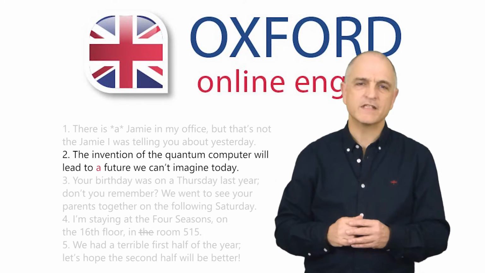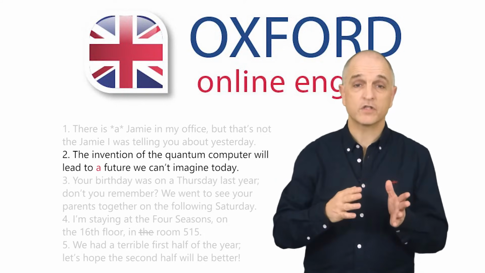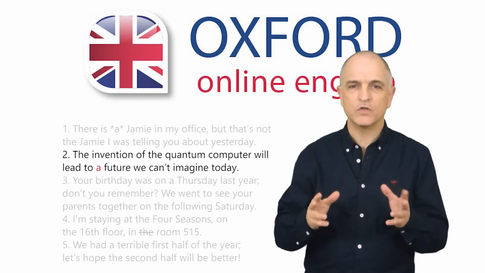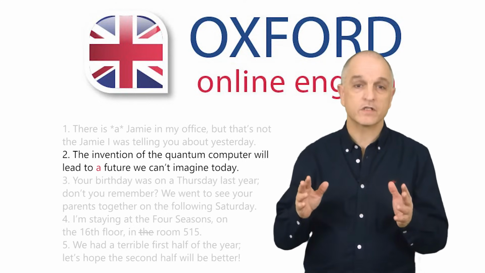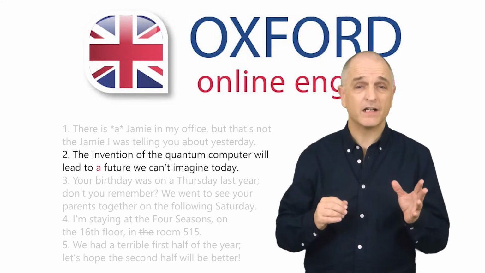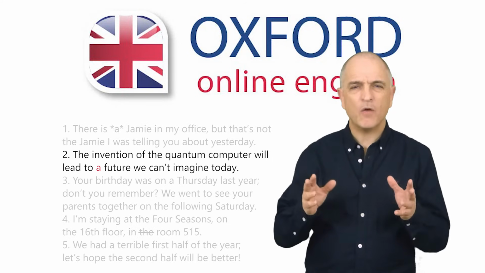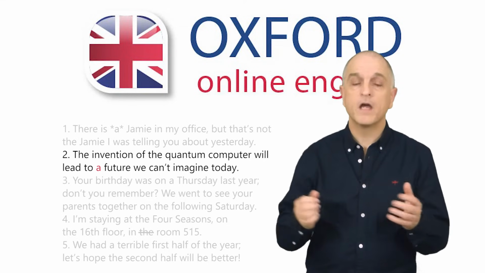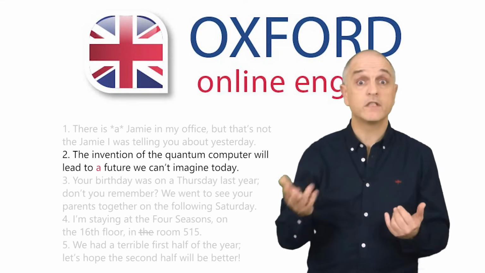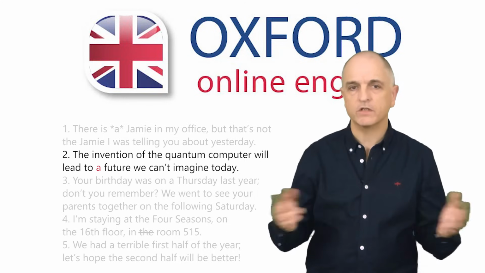In most cases, you say the future. In sentence 2, you're talking about one of many possible futures, so you use a. This is common when you use an adjective with future, a bright future, a difficult future, and so on.